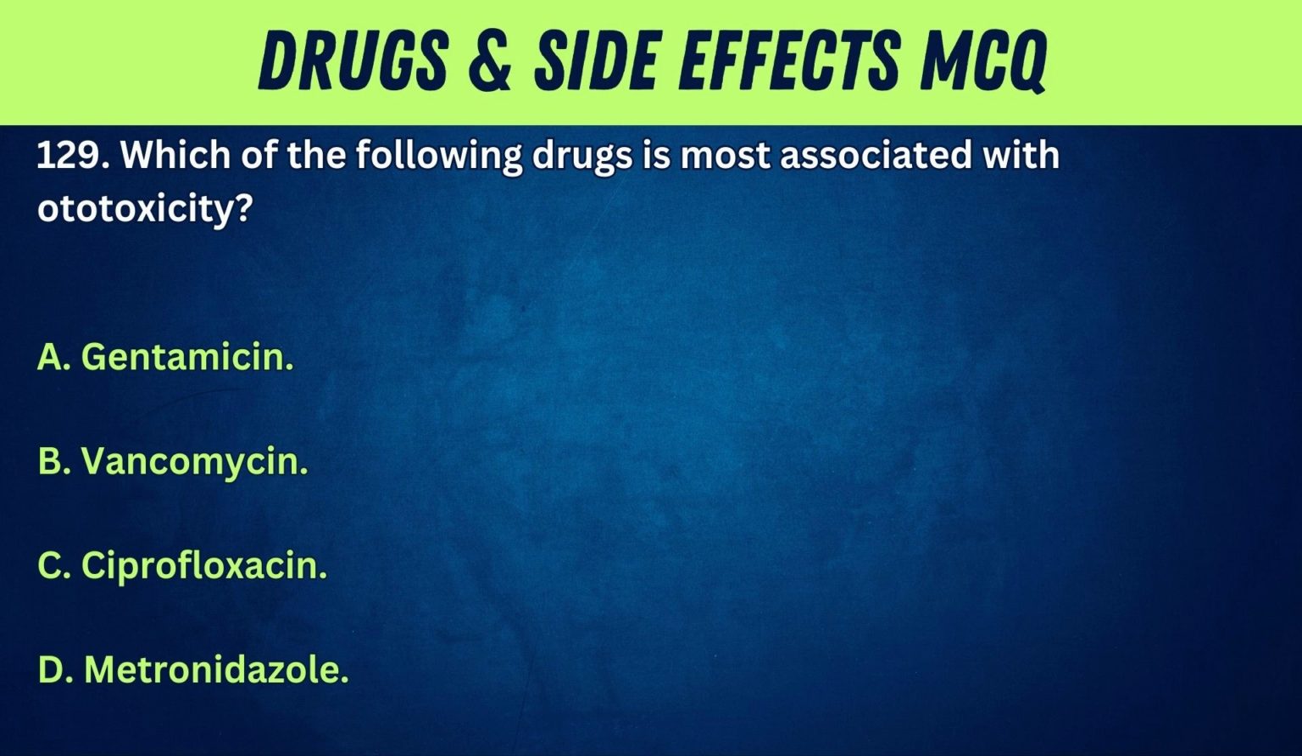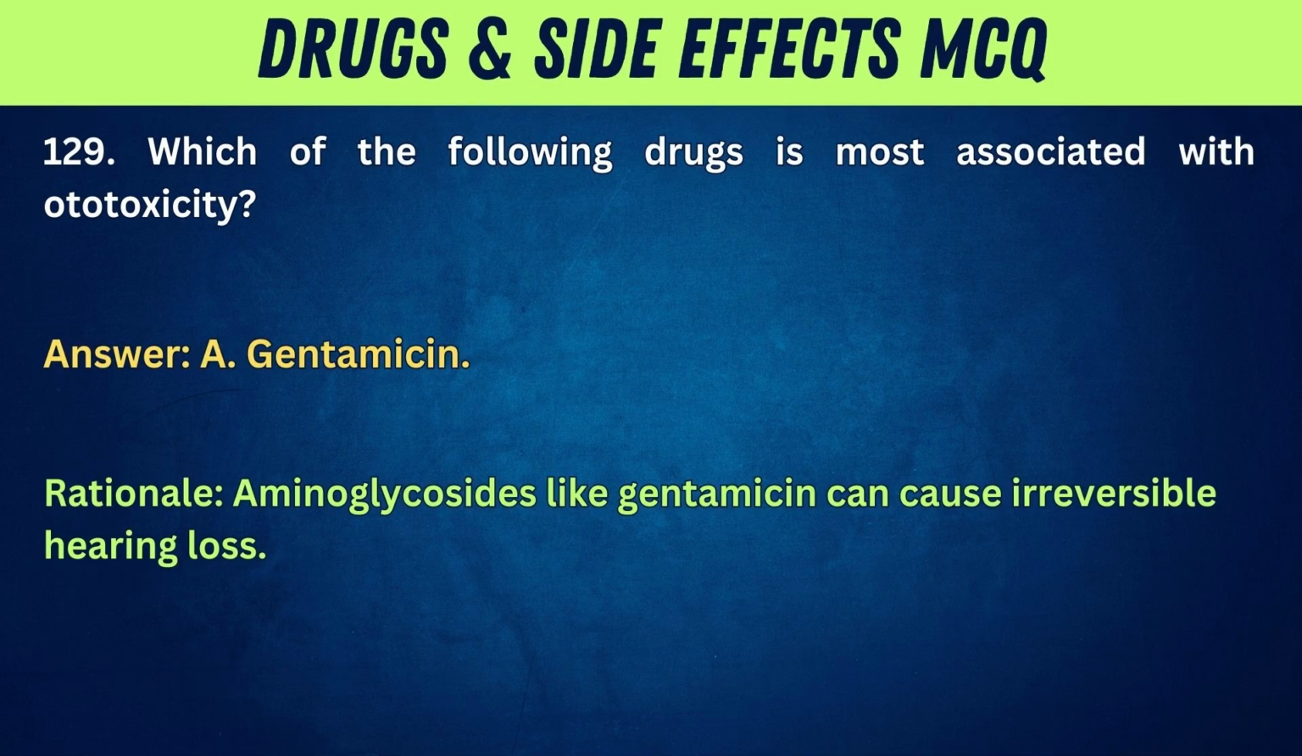129. Which of the following drugs is most associated with ototoxicity? A. Gentamicin. B. Vancomycin. C. Ciprofloxacin. D. Metronidazole. Answer: A. Gentamicin. Rationale: aminoglycosides like gentamicin can cause irreversible hearing loss.